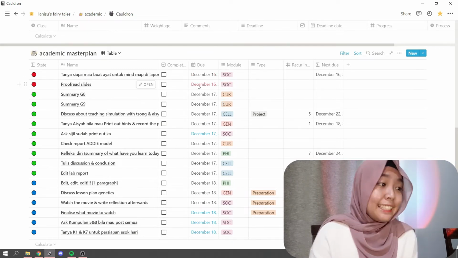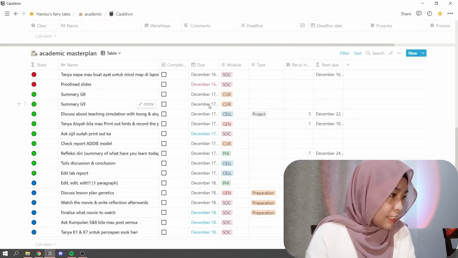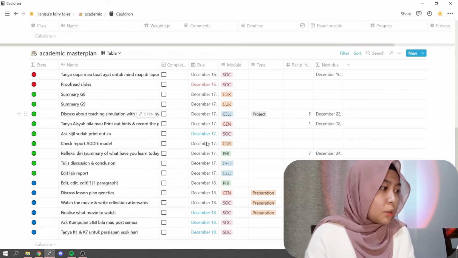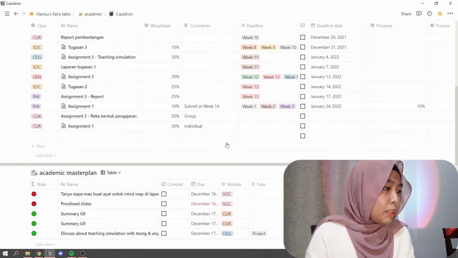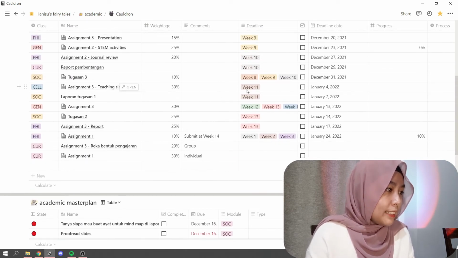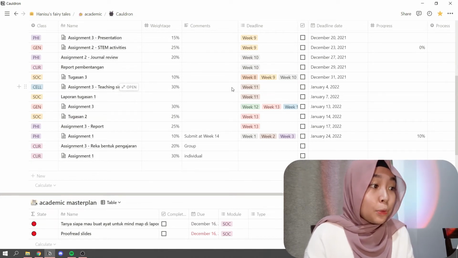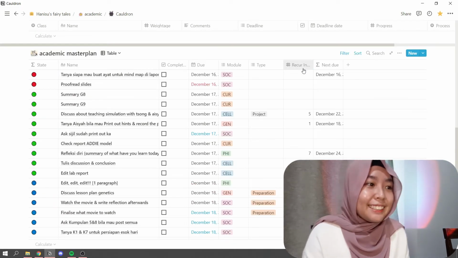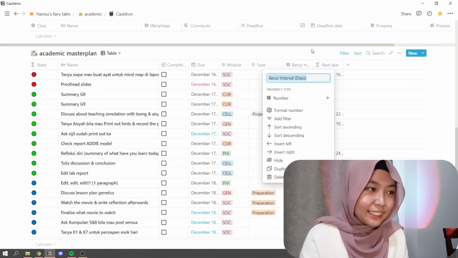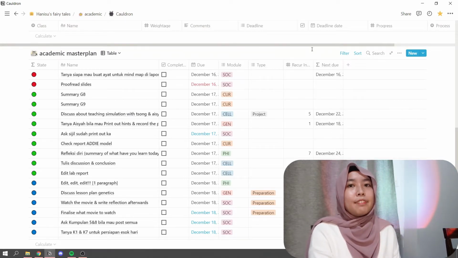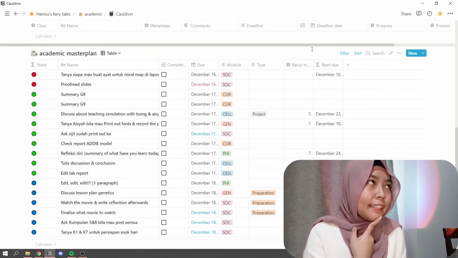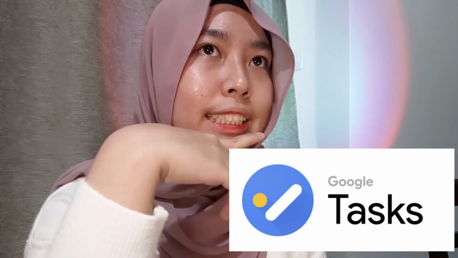The due date is your soft deadline. I'm going to take this one: discuss the teaching simulation with my friend. This is apparently due on week 11 because I have the teaching simulation on week 11. Another cool thing is the recur interval days, because Notion hasn't developed this feature, which I think is available in Todoist and in Google Tasks as well.